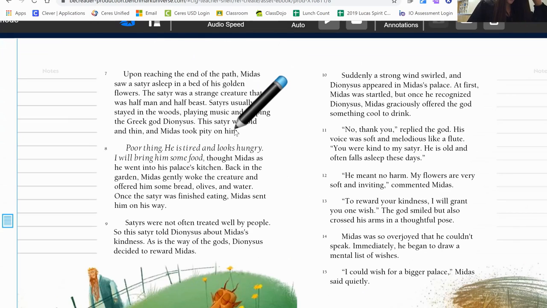Okay, so something important happened here. The important event that happened here is that Midas found a satyr sleeping in his garden. So we definitely need to annotate that. So Midas saw a satyr asleep in his bed of golden flowers, okay?